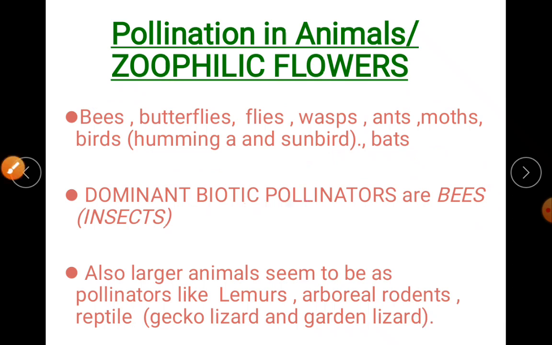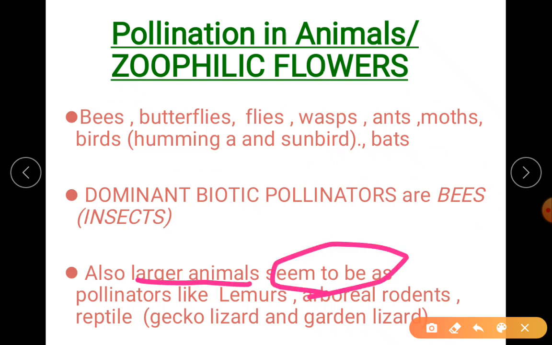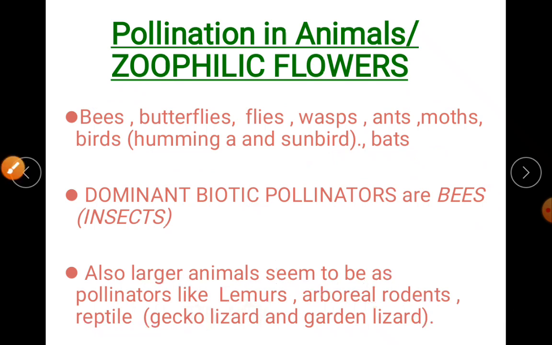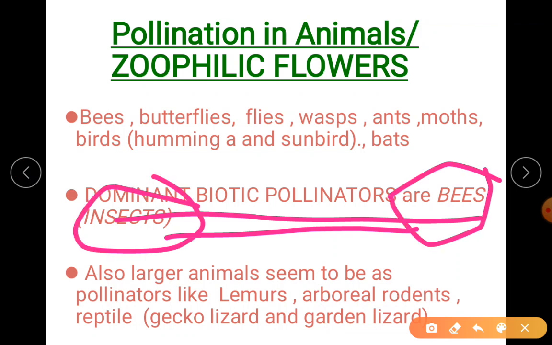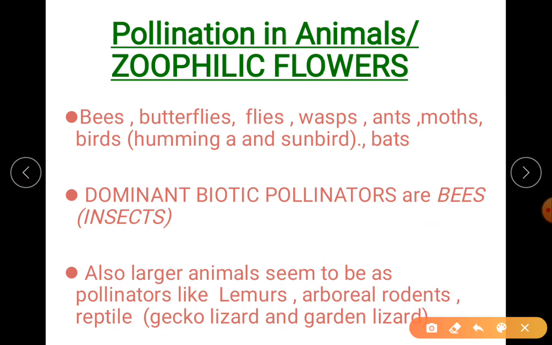One mark question. Then there are certain larger animals which seem to be pollinators. Those are lemurs, arboreal rodents, and reptiles like gecko lizard and garden lizard. Just imagine you have your field. Intentionally, the ones that come to pollinate are bees or the insects. Unintentionally, it is other, larger animals. That's why we have written that they seem to be pollinators: lemurs, arboreal rodents and reptiles.